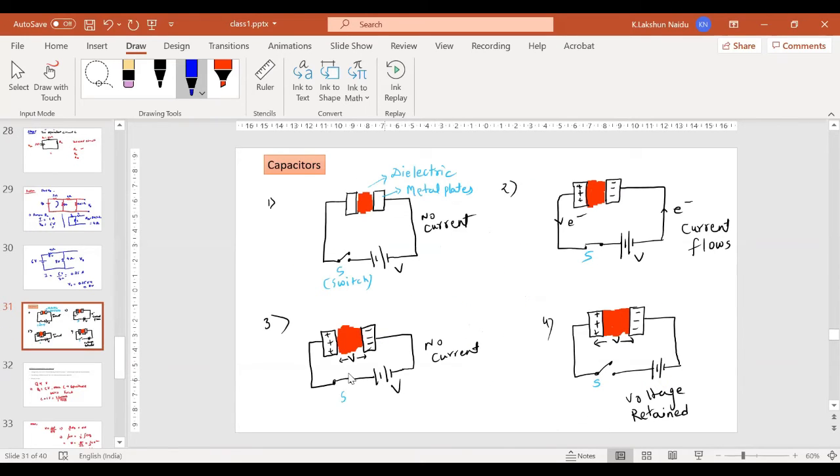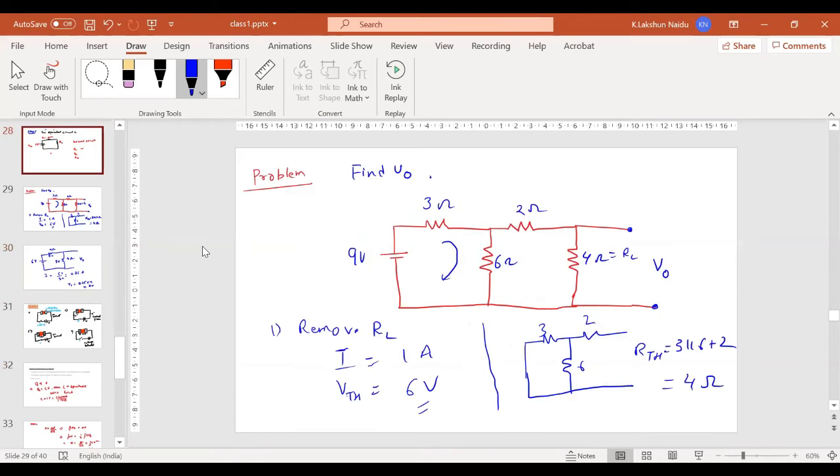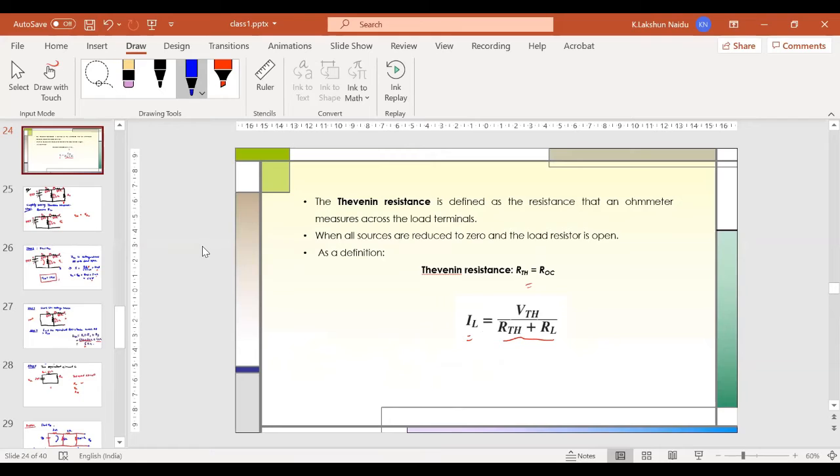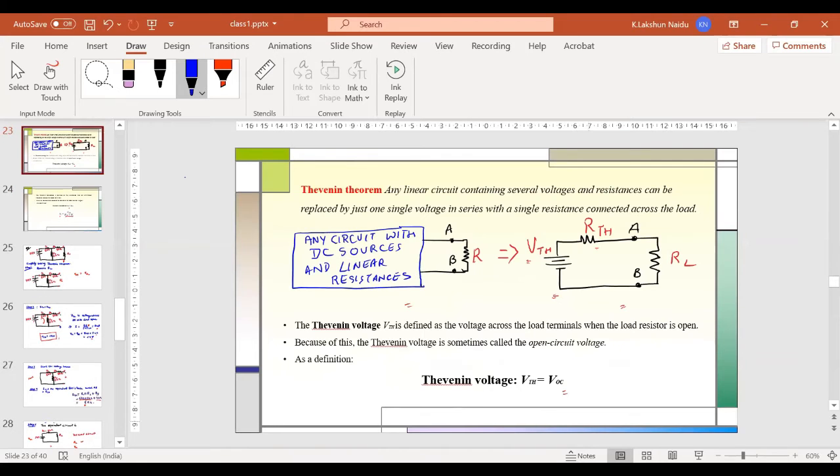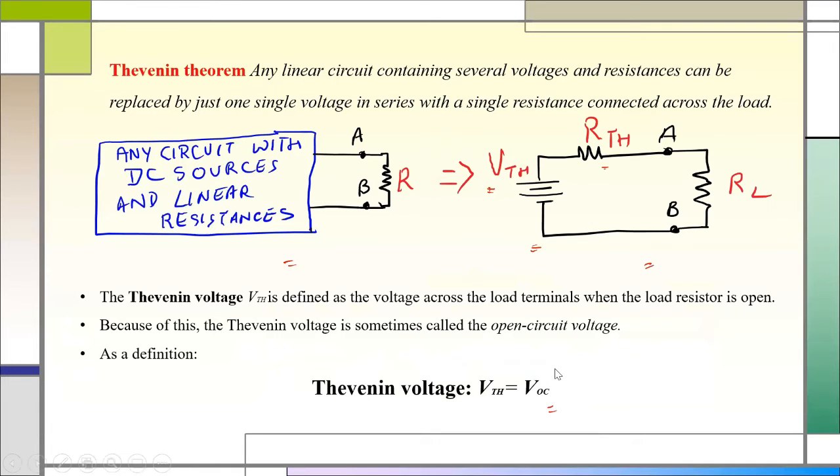Sir, can you please explain the theorem once again? Okay. According to the theorem, if there are many sources, now I have only one source, but we can have multiple sources, different batteries of different voltage, and different resistances, and we need to solve it.